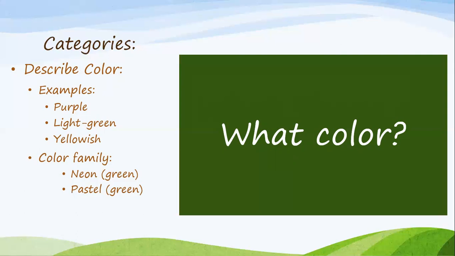So for example, purple, light green, yellowish. These are all examples of colors. It could be dark green, right? Or light purple, lavender. You can also refer to it giving the color family, neon green or pastel, right?